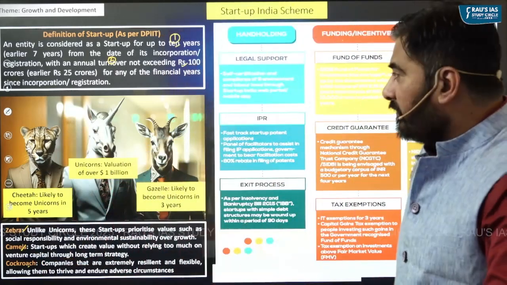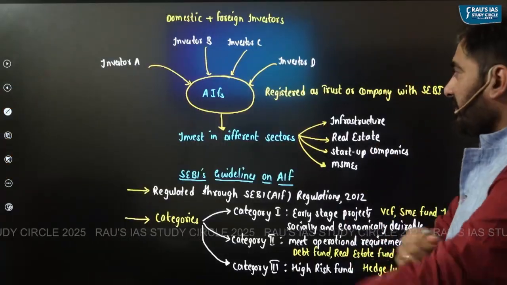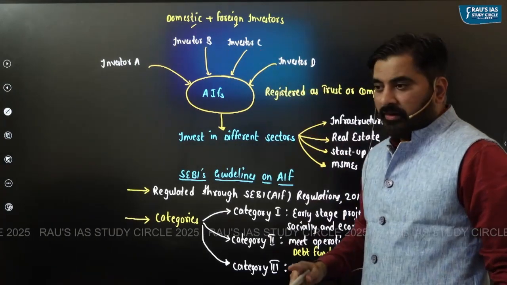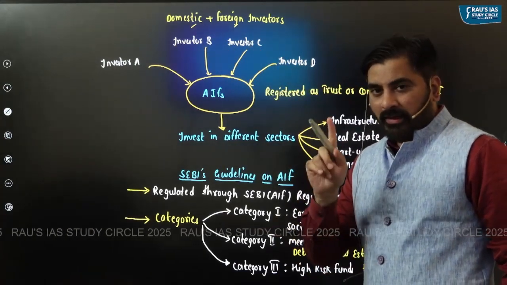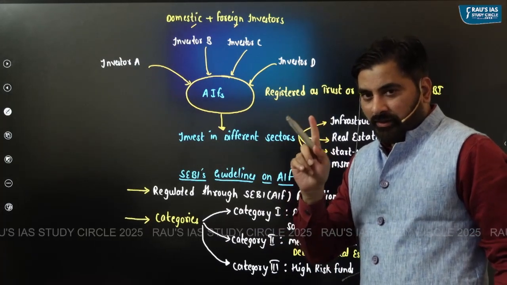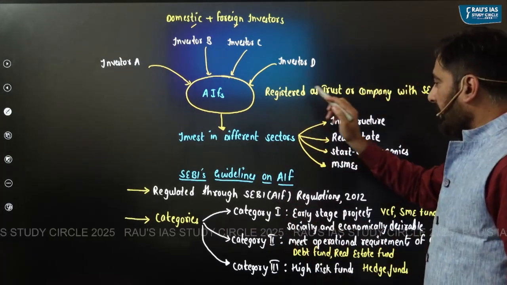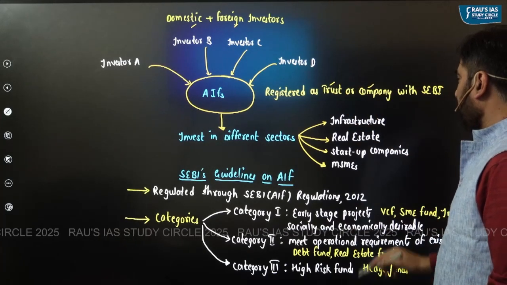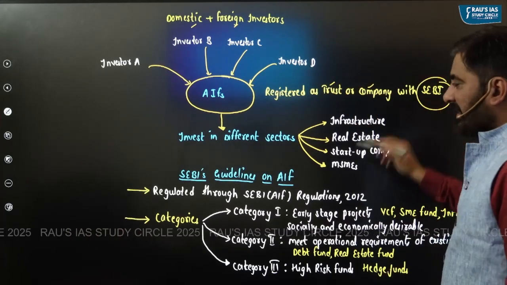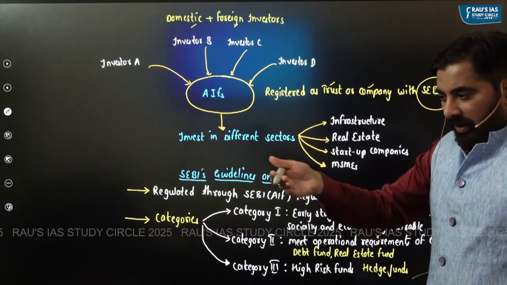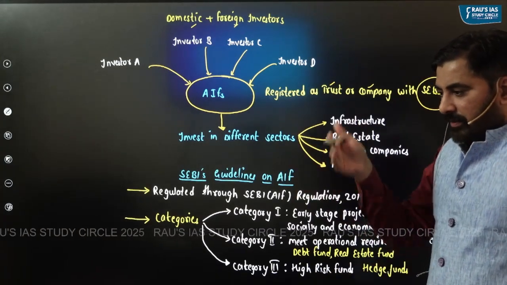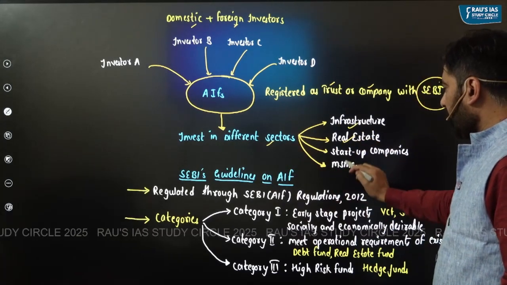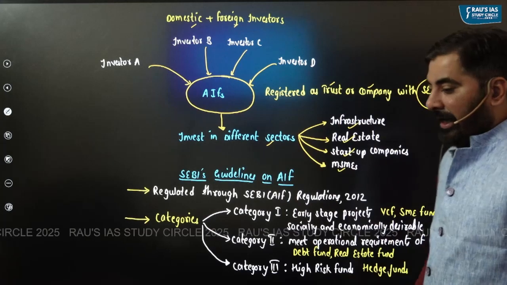So when you see alternate investment funds, they mobilize money from domestic investors and foreign investors, with a minimum investment of 1 crore from each investor. Alternate investment funds are registered as a trust or company, and they are regulated by SEBI. Once the money is mobilized, the money is invested in different sectors like infrastructure, real estate, startups, or MSMEs.